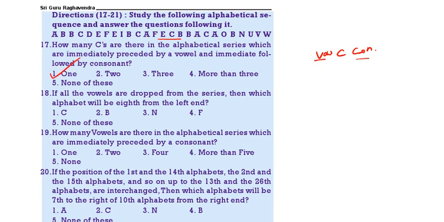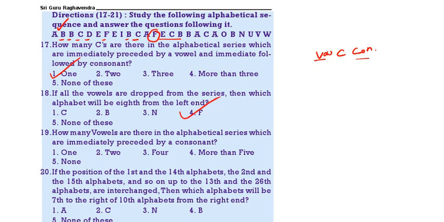Then if all the vowels are dropped from the above arrangement, which alphabet is 8th from the left? 8th from the left means from B we have to take. See B 1, 2, 3, 4, 5, 6, 7, 8th one F. F is the correct answer, 4.